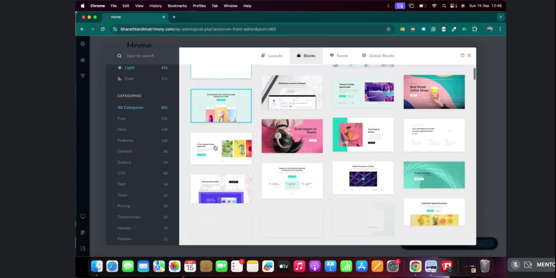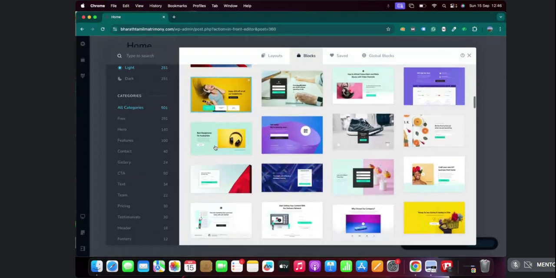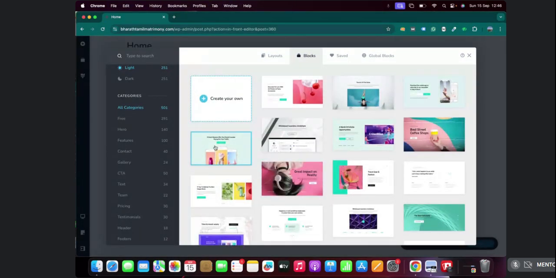Based on whatever preference you have for the website, you can choose any of these options over here. If anyone remembers from the previous session, I might have or might not, for every page, the first section or the first block is called the hero block. Just like in movies, the hero is the main character.